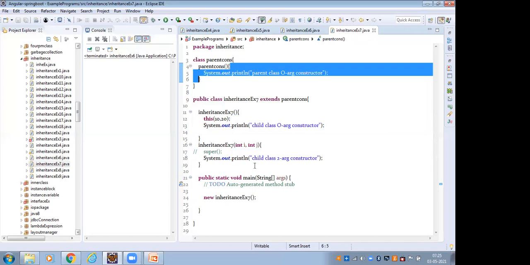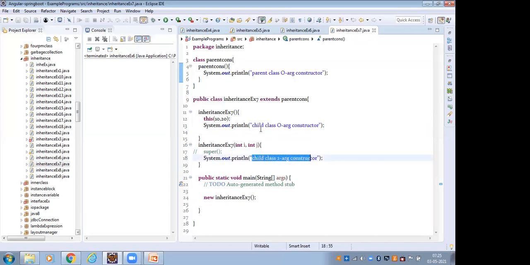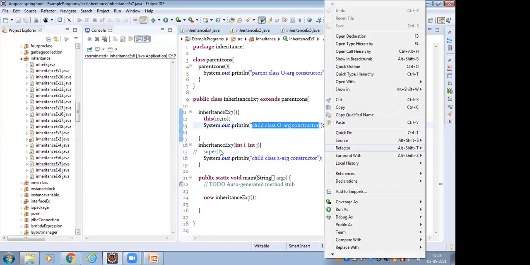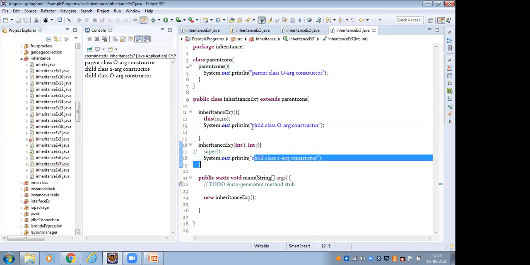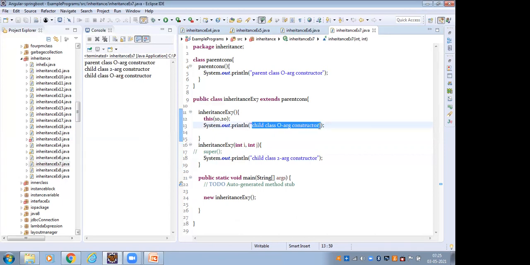After that, the child class two-parameter constructor is executed. Then the child class zero-parameter constructor is executed. So first the parent class zero-parameter constructor is executed, then the child class two-parameter constructor, then the child class zero-parameter constructor. So this is the rule.